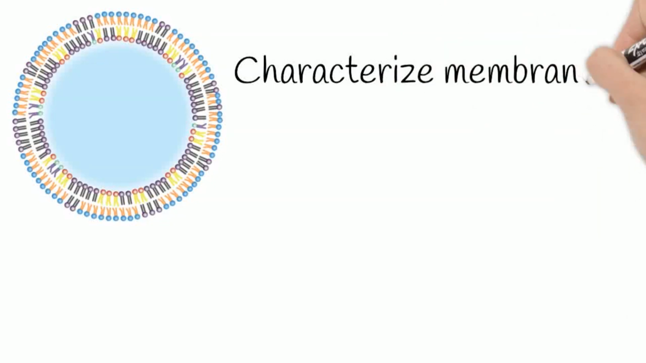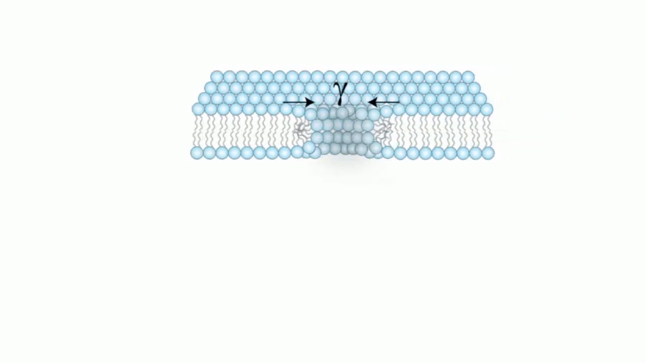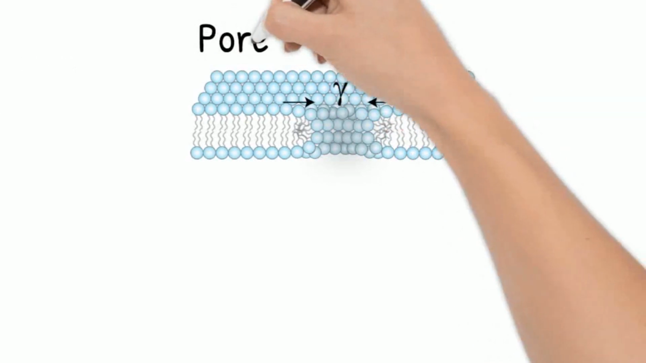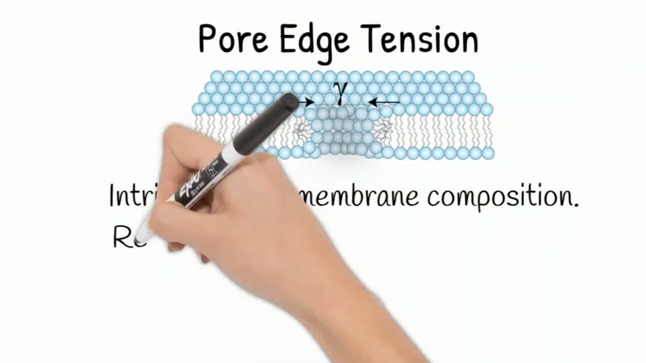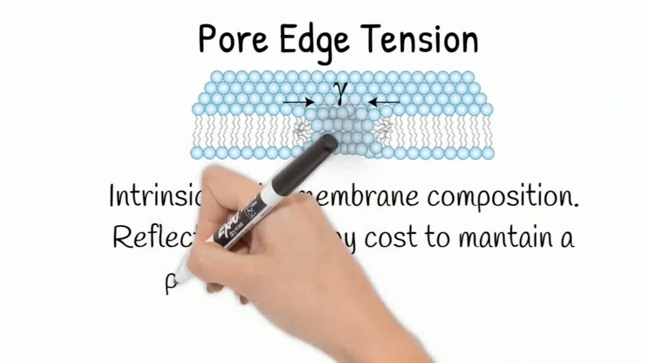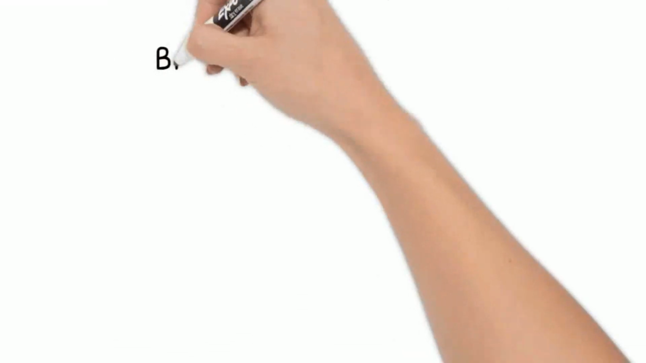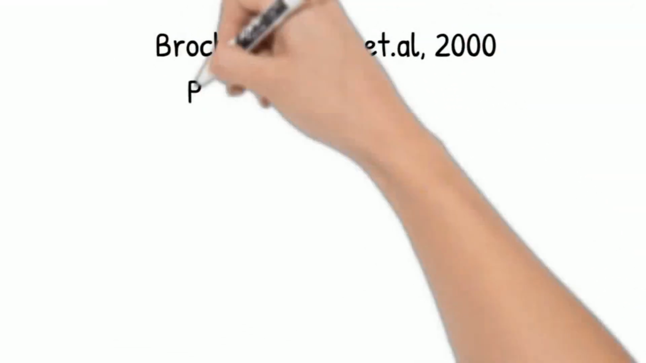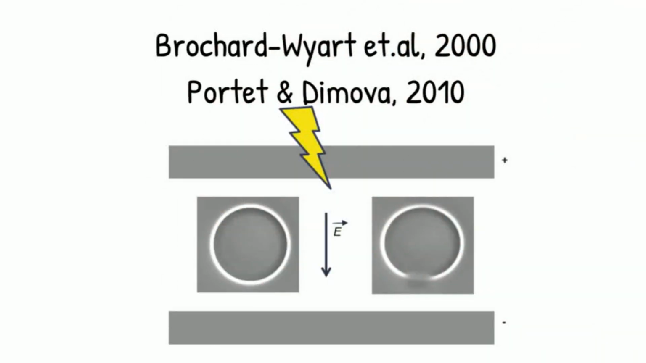Okay, given that pretty useful model membrane, how could one characterize membrane stability after electroporation? One way of doing that is through the characterization of a widely known membrane material property called pore edge tension. This property is intrinsic of the bilayer composition and reflects the energy cost of maintaining an opened pore in this membrane. Based on the theoretical work of Brochard-Wyart, Portet and Dimova proposed a method to calculate pore edge tension on a GUV subjected to a DC electric field.